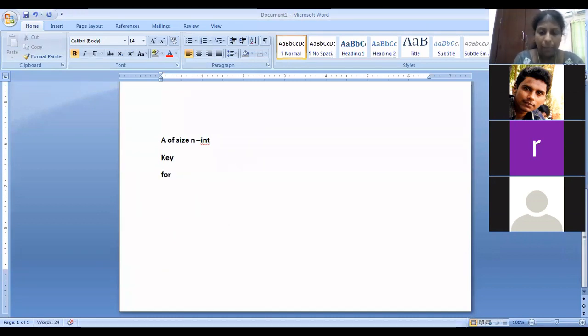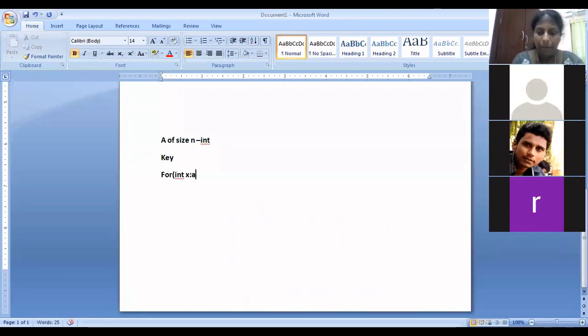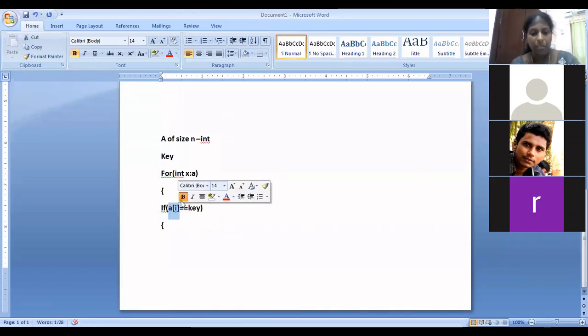For int, because the type is int, take any variable. Okay, colon, which is a collection name. What is a collection name? A. Okay, then in linear search generally what we do is, if A of i equal to key, isn't it? Okay, now here instead of A of i, what should you write? x. Yes, that's all. Okay, if x equal to key.